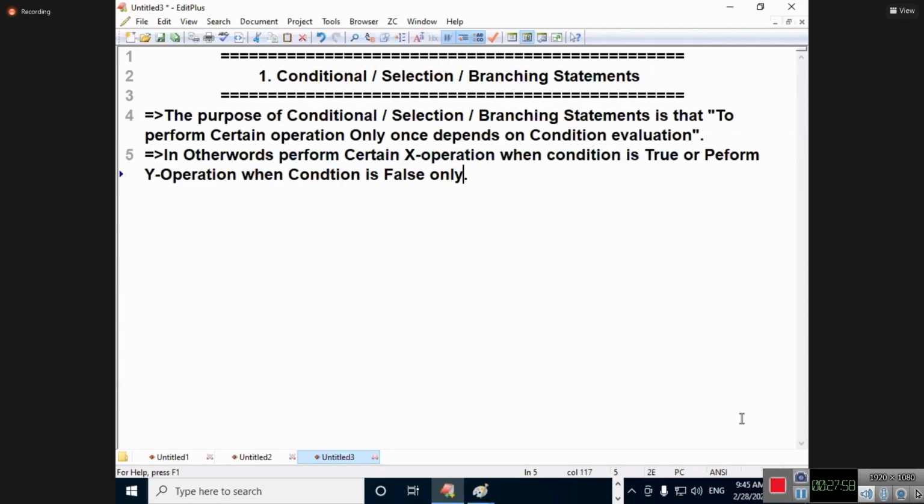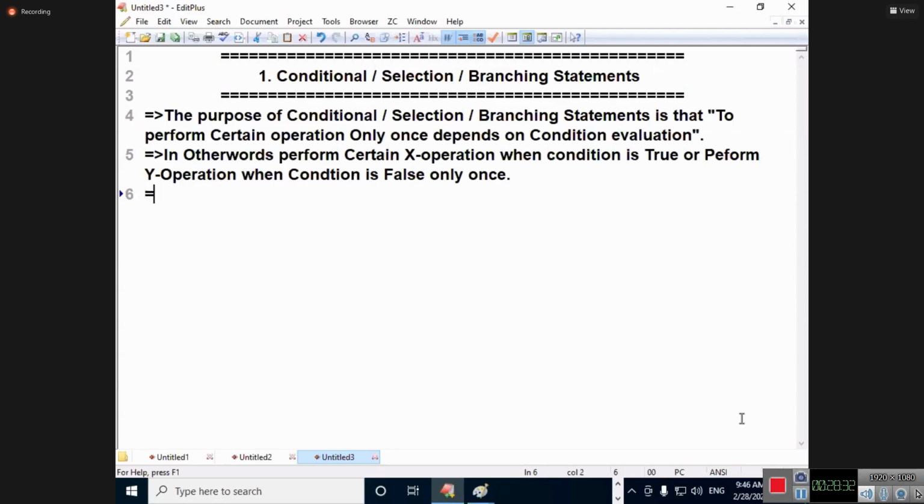Only once. This is the point I would like to say. A number is positive or negative. Greater than 0, positive. Otherwise, negative. How many times am I checking? One time. X operation is called the biggest, Y operation is called smallest. Even or odd: a number divisible by 2, remainder is 0, is called even. Not equal to 0 means what? False. Understand, my students? Fine.